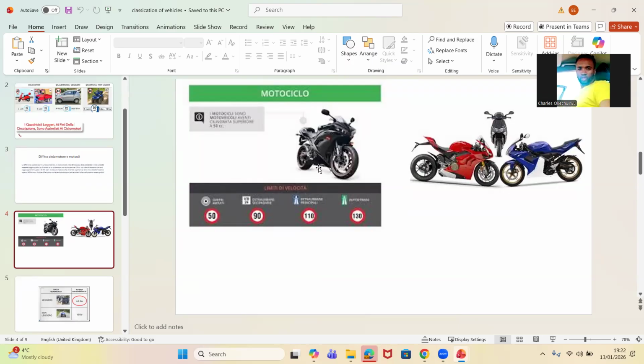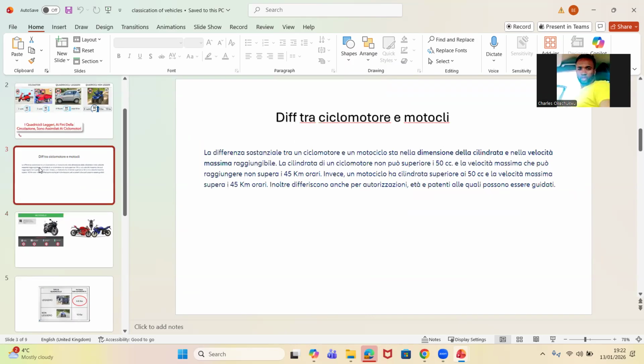Motocicli definition. Everything has 2 or 3 ways. Write it down. Motocicli: everything has 2 or 3 ways. First definition of motocicli: anything that has 2 or 3 wheels, due o tre ruote.